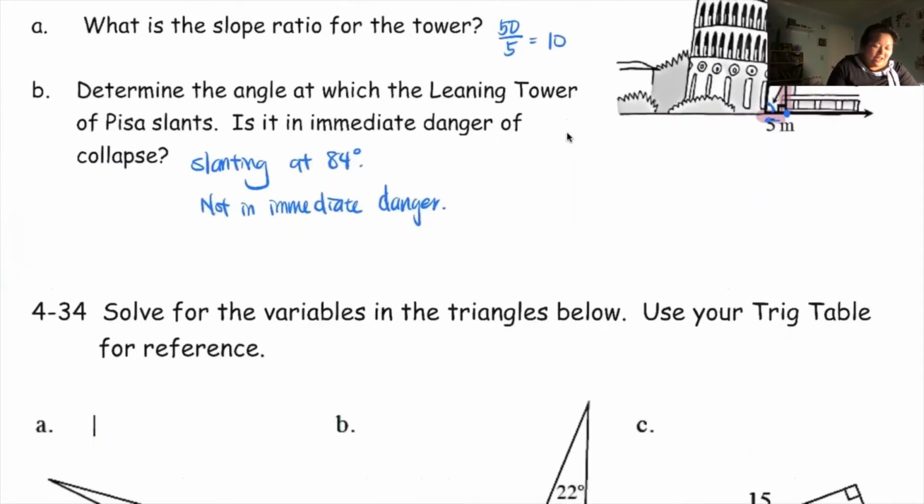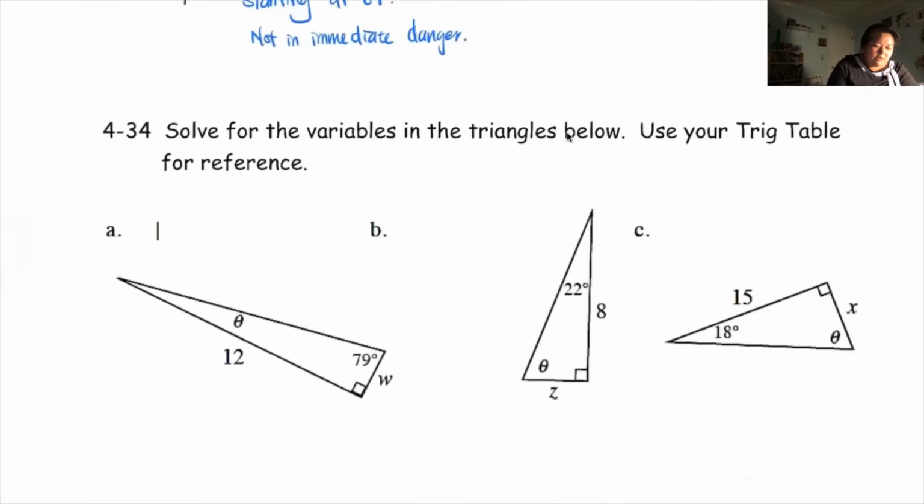Okay. All right, solve for the variables in the triangles below. Use your trig table for reference. All right, so it's a little bit tilted. You have to kind of turn your paper sideways to look at these things. Okay, so first things first, there's a couple of things we're solving for here. So make sure we do that.